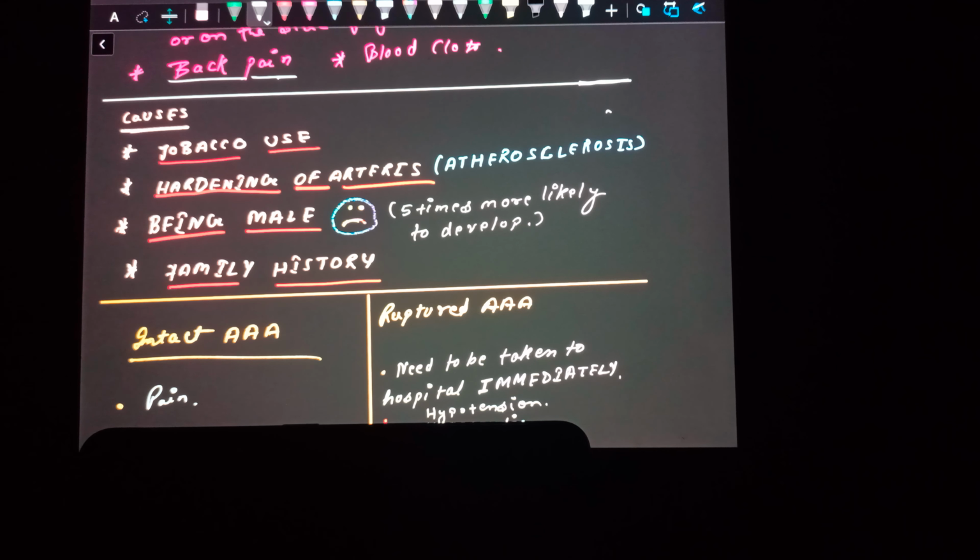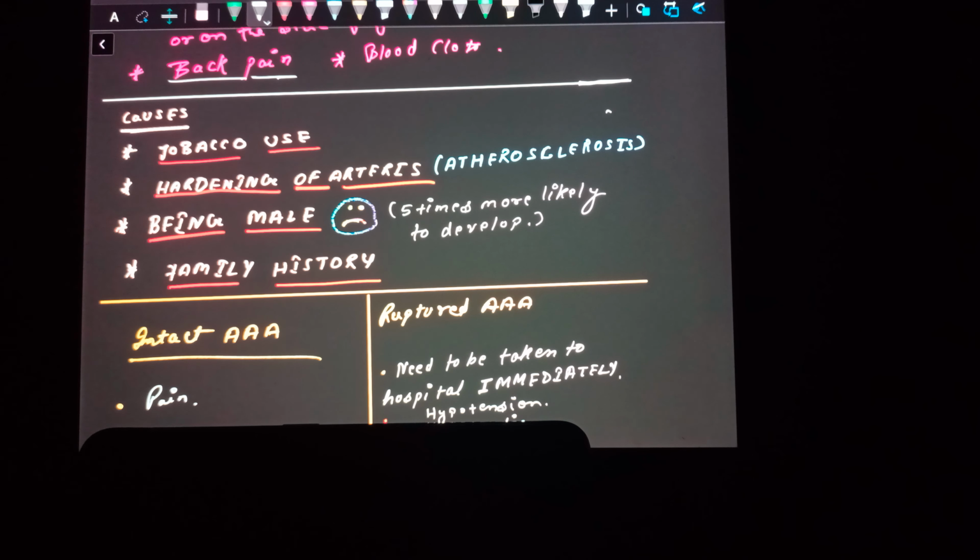Moving forward to the causes. Tobacco use is a very important factor in developing abdominal aortic aneurysm. The causes are similar to those of any other cardiovascular disease. Hardening of the arteries is also an important prognostic factor.